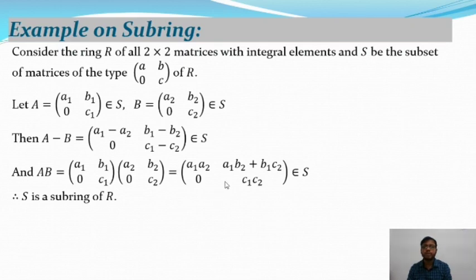After multiplication, the first row will be A1 A2, A1 B2 plus B1 C2, and the second row will be 0, C1 C2. It also belongs to S, since all the elements are integers. So S is a subring of R, and it satisfies the following two conditions: A minus B belongs to S, as well as A dot B belongs to S. So from the above theorem we conclude that S is a subring of capital R.